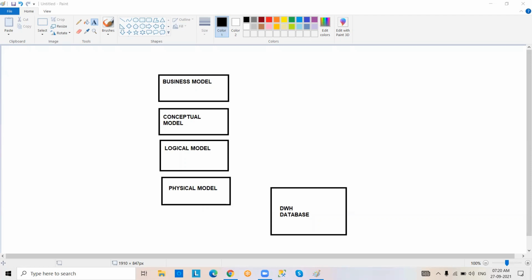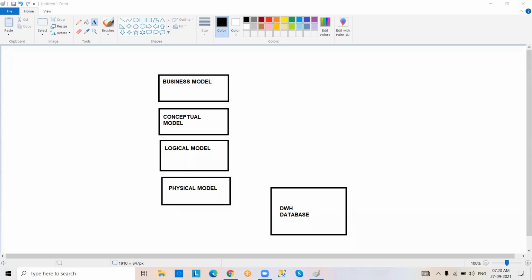Right. Next, the physical model comes into the picture. In the physical model, we are going to implement the practical part. What models are required physically? Suppose these are the models, and these are the columns we are going to keep in these models. That's what we do in the physical model. Then the data warehouse database will be created.